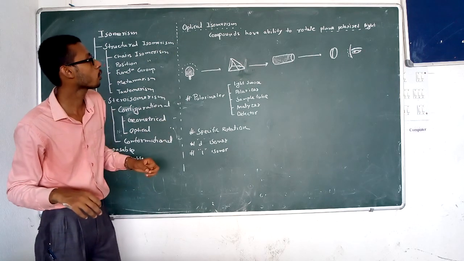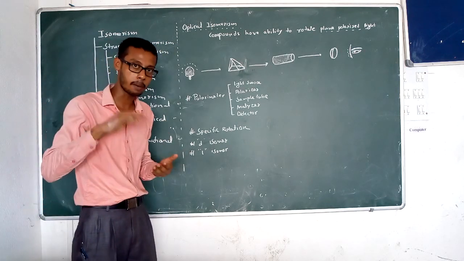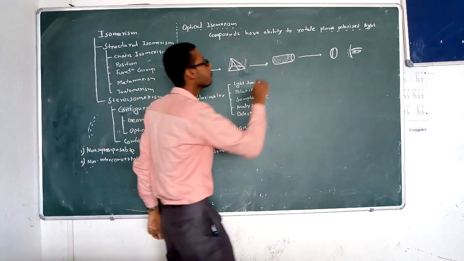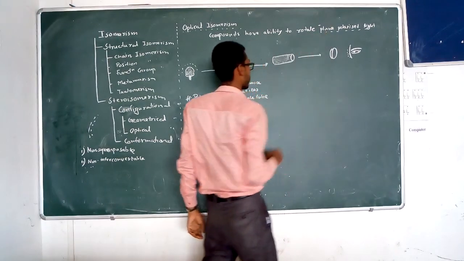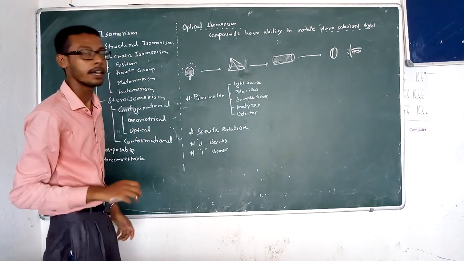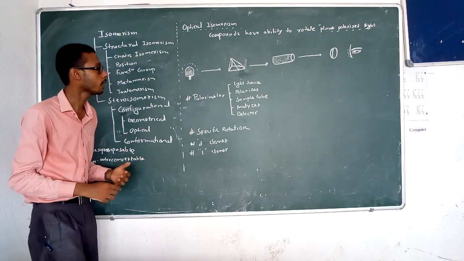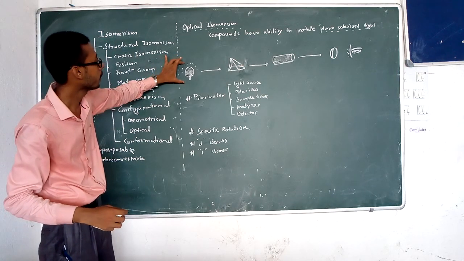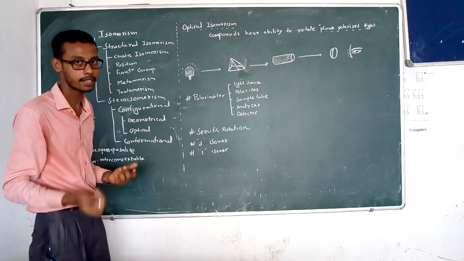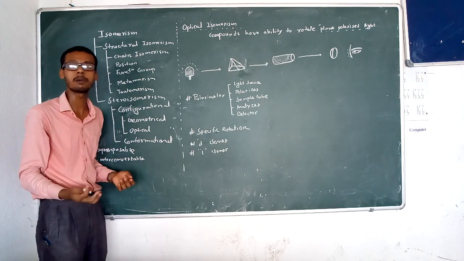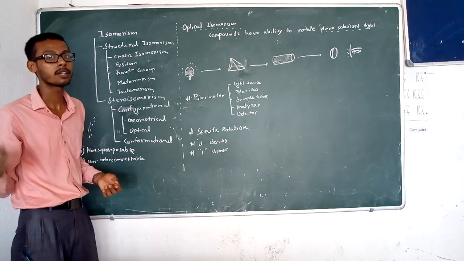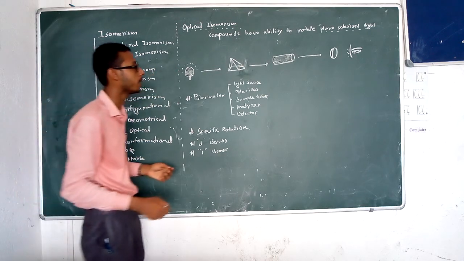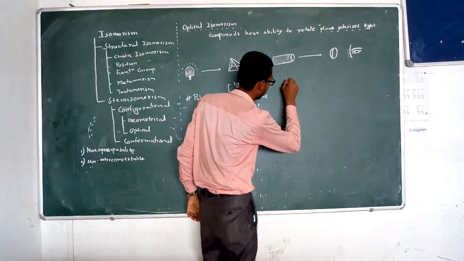So the compound has the ability to rotate plane polarized light. What is plane polarized light? We have to first understand. Plane polarized light is a type of light where, we know that normal light, which we can take from any bulb, normal monochromatic light, vibrates in all planes.